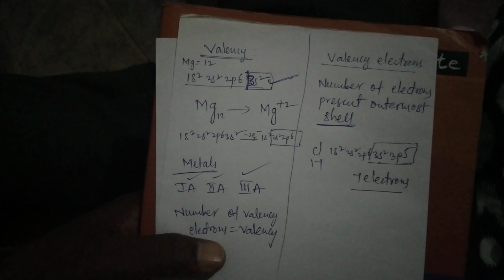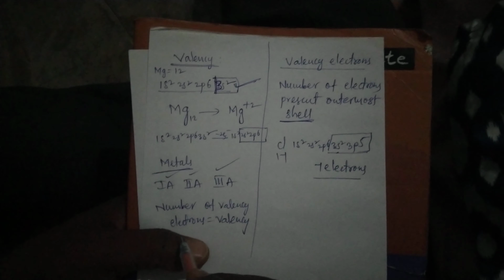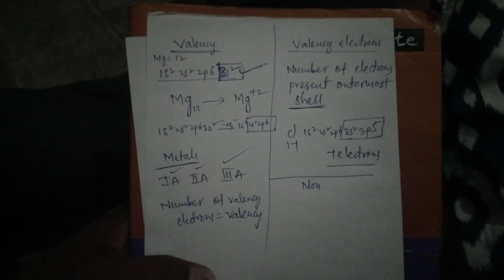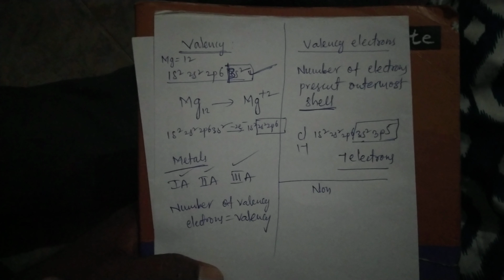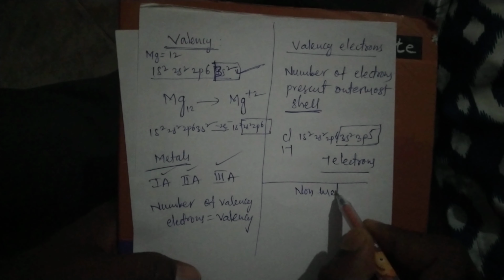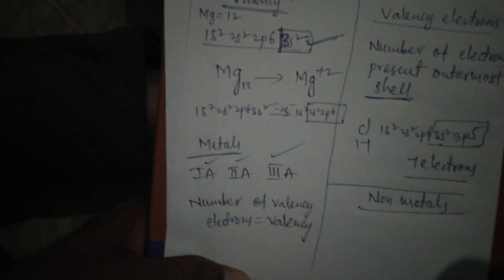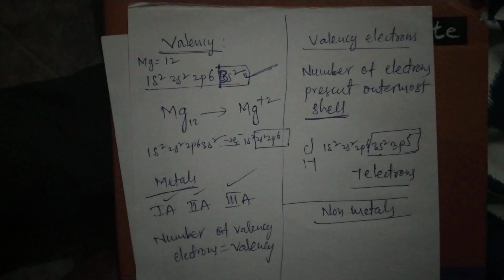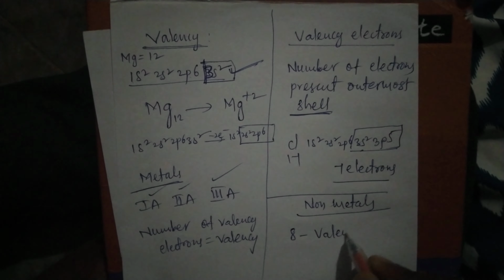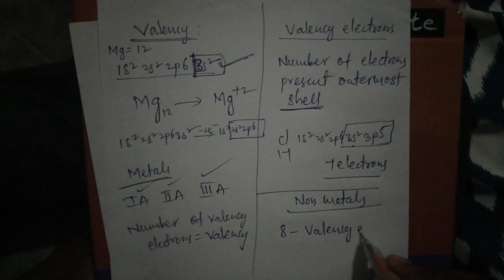Next we go for valency electrons. We already discussed that for metals, the number of valency electrons equals the valency. But what about non-metals valency? Non-metal valency we can calculate easily by using a simple formula: 8 minus valency electrons.